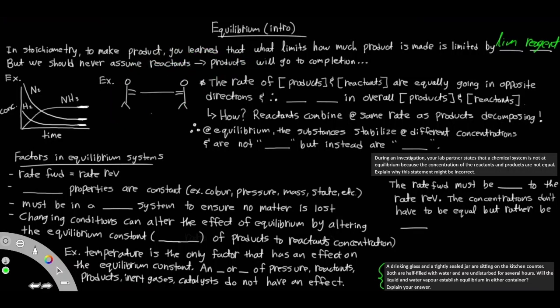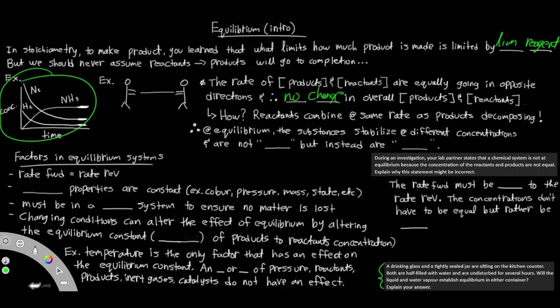For example, this tug of war, this person is trying to pull it to the left, this person is trying to pull it to the right. If the rates of the concentrations of products and reactants are going equally in opposite directions, there's actually no change in the overall concentration of these things. How is this possible? Well, reactants actually combine at the same rate as the products decomposing.